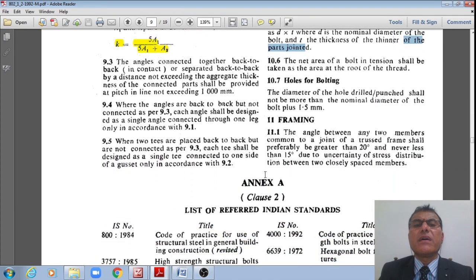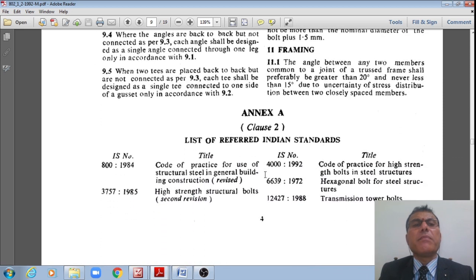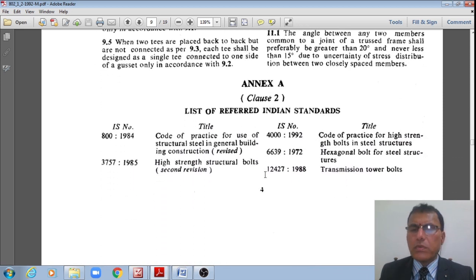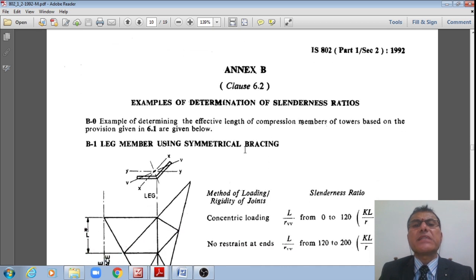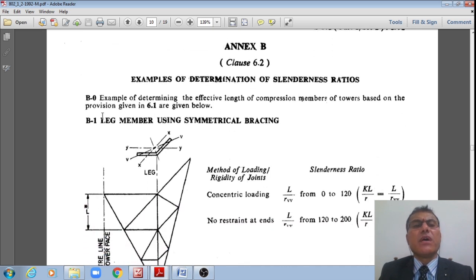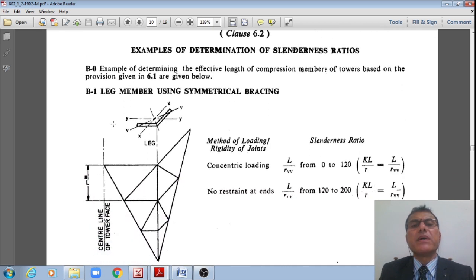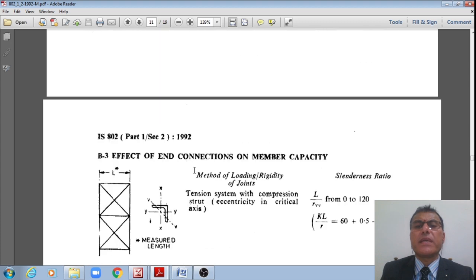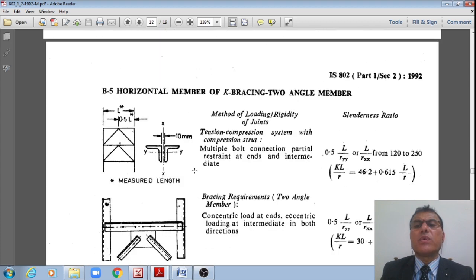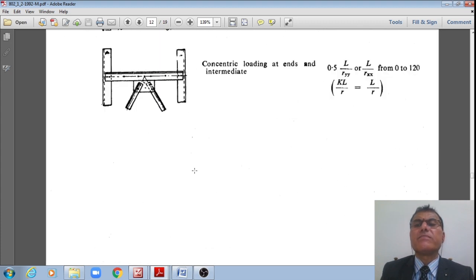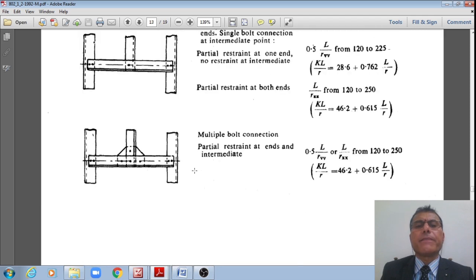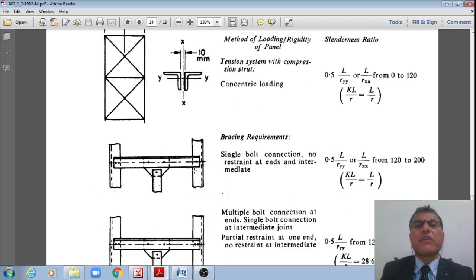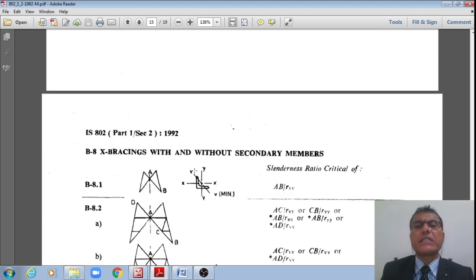That is how the second part, the second section, is. Even the examples of determination of the standard ratios for different members, a leg member using unsymmetrical bracing, are given. You may just go through this coded specification, students. I'll just go through it at a quicker pace. You may go through it at a quicker pace on your own. I'll not explain it now.